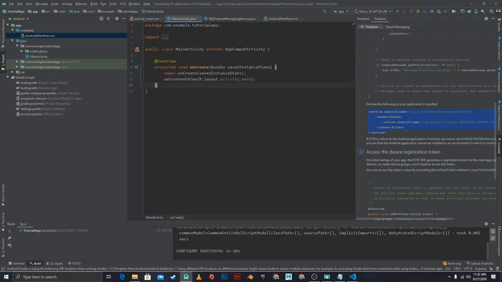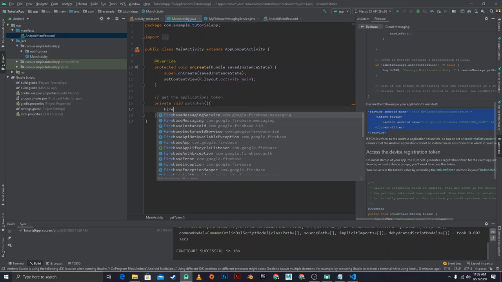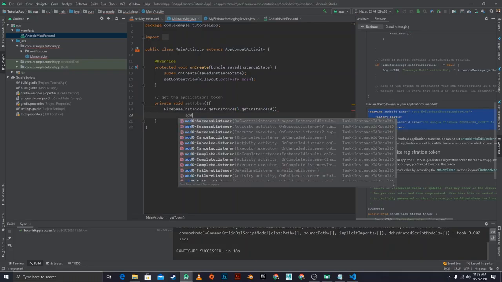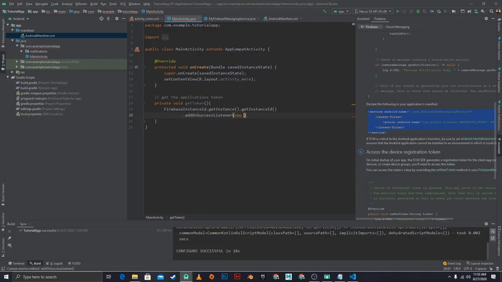And that's the first step done. We've connected the service, and now we need to get the token of our instance. So I'm going to get the application's token, and in order to do that, I'm creating a function called getToken. To get the token, we're going to say FirebaseInstanceId.getInstance().getInstanceId(), and then add an onSuccessListener. We're going to say new OnSuccessListener, and it's going to fill up for us.